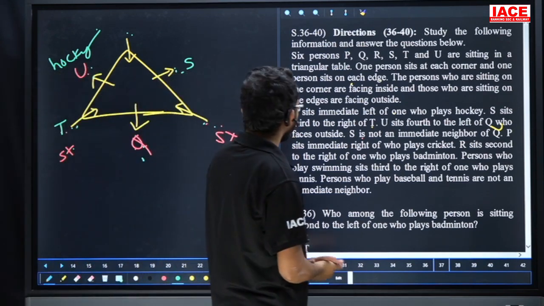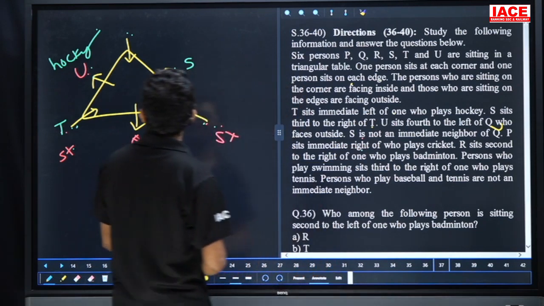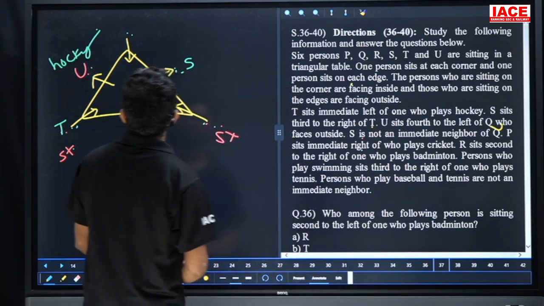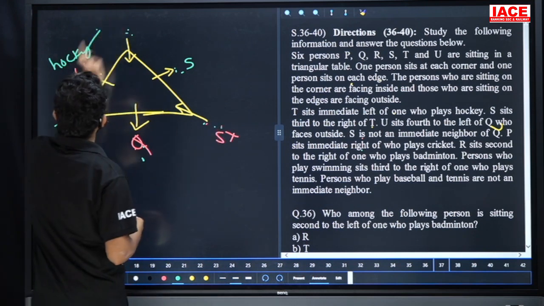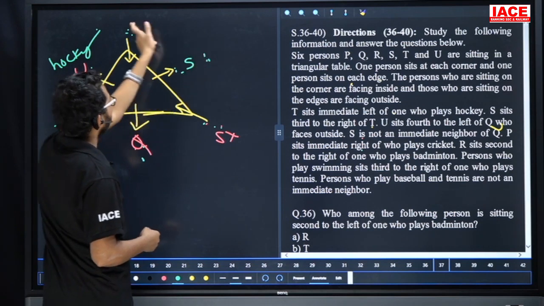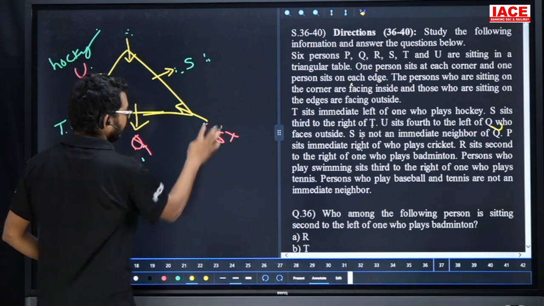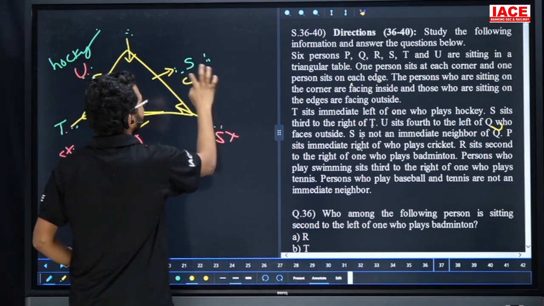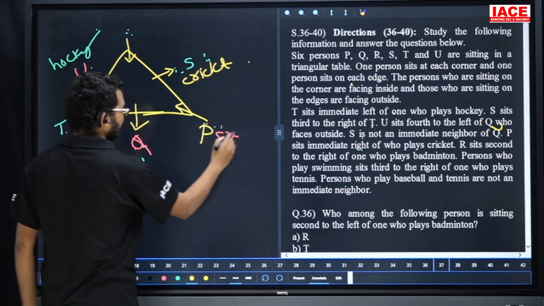Next point. P is immediate right of the one who plays cricket. If I take P here, immediate right of cricket, no, this one is hockey. If I take this one as cricket, then P is immediate left, but our requirement is immediate right. So this is the only possibility: P is immediate right of the one who plays cricket. Leave it. Go for the next point.